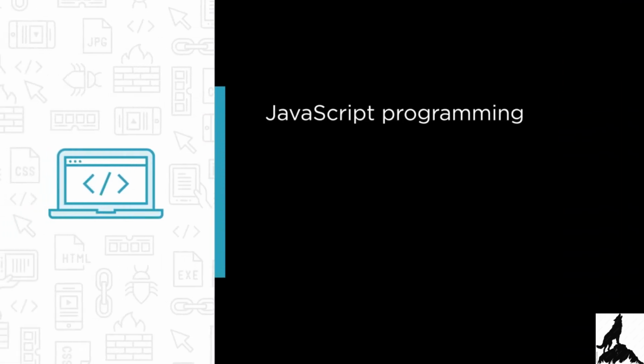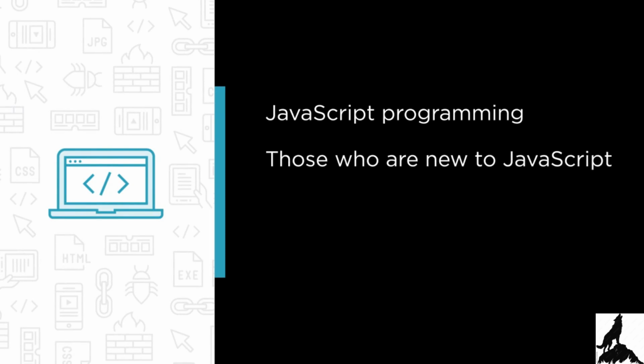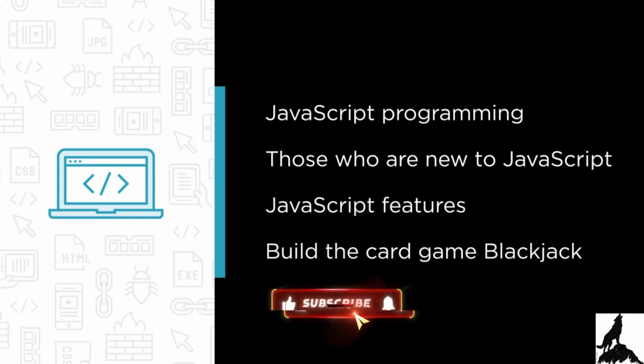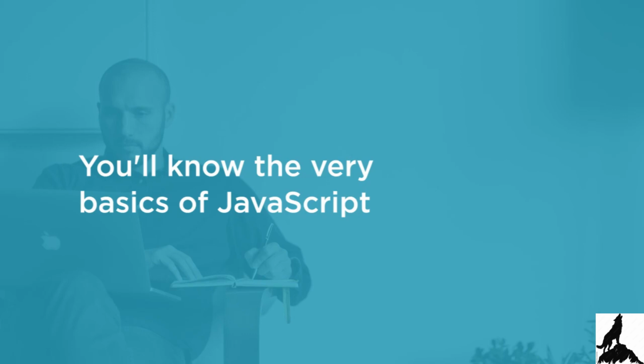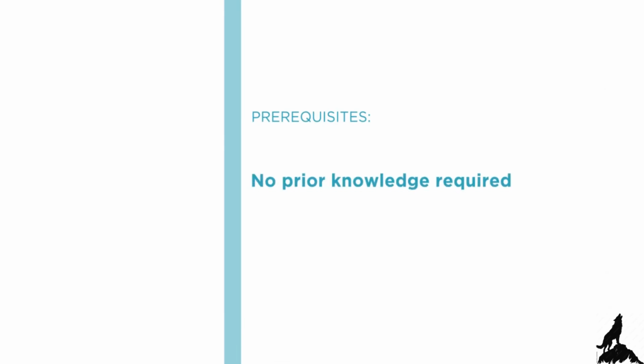In this course, I'll cover JavaScript programming for those who are completely new to programming. This is also valuable for programmers who are just new to the JavaScript language. We'll learn the JavaScript features needed to get you started, and we'll build the card game Blackjack along the way as a sample project. By the end of this course, you'll know the very basics of JavaScript, and you'll be able to build simple programs for the web. No prior knowledge of programming is required for this course.